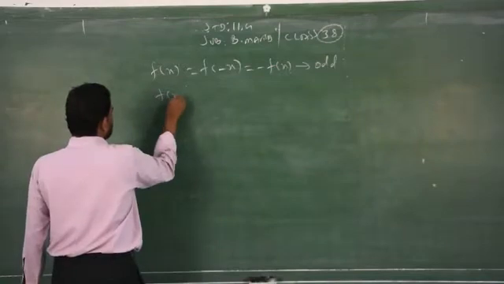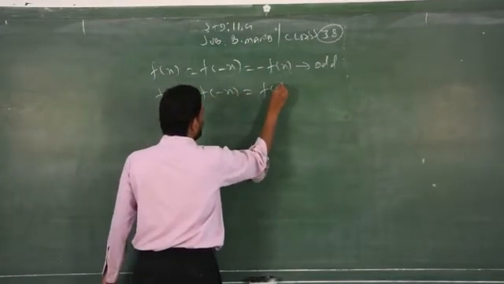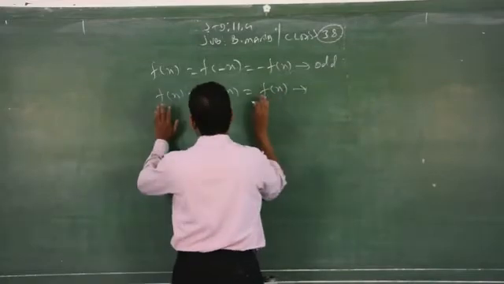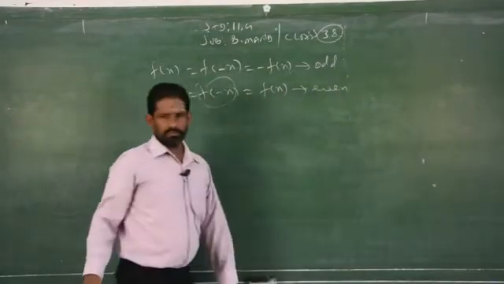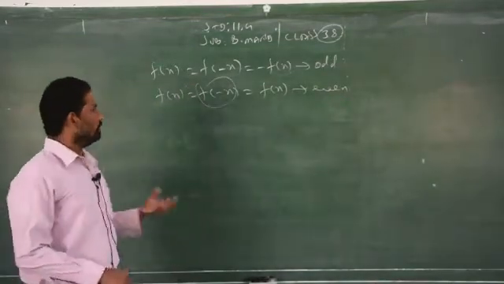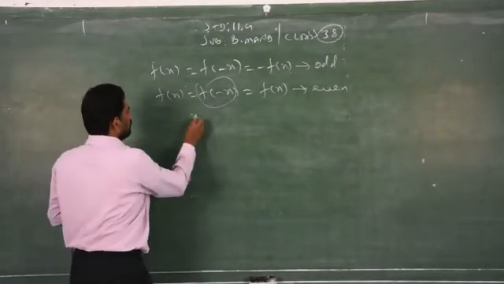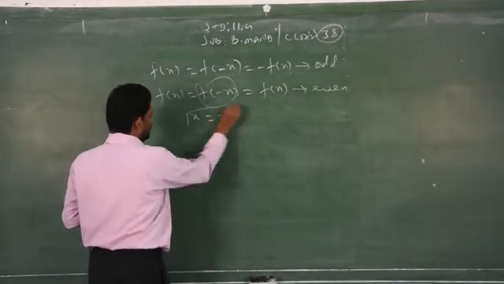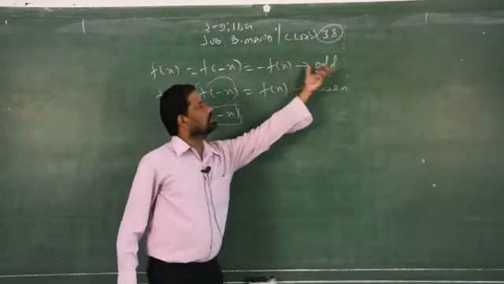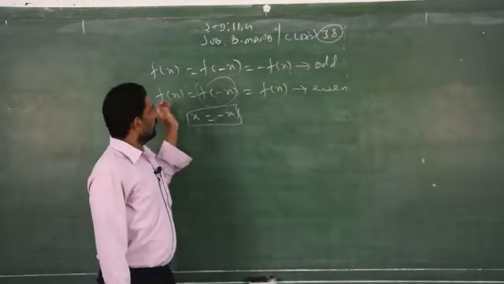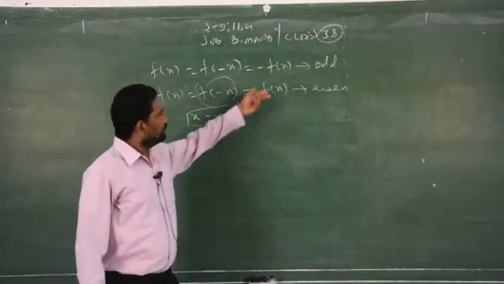If you get f of x with no changes in the question after replacing x by minus x, it is called an even function. So how do you identify whether the function is odd or even? Just replace x by minus x. When the answer is the negative of the question, it is an odd function. When the question remains as it is without any change in sign, it is called an even function.